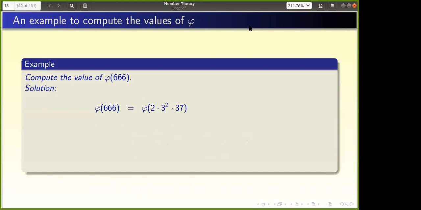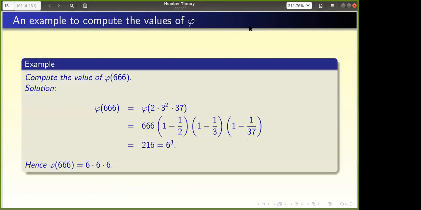One particular case: 666 is somewhat not a good number for some people, right? So 666 is equal to this. The reason for taking 666 is that the Euler phi number will come 216. It is equal to 6 power 3, so it is 6 into 6 into 6. Nothing actually, I just liked this.